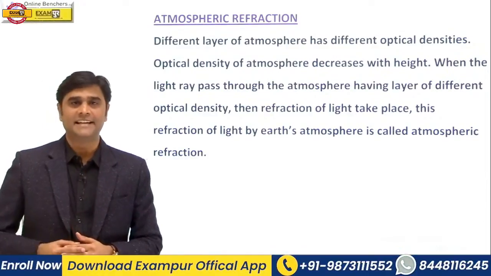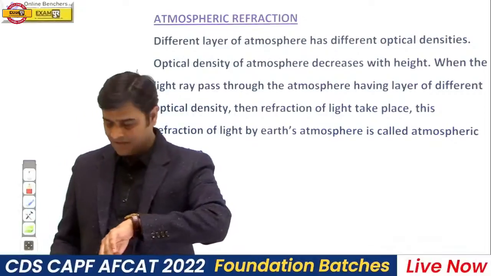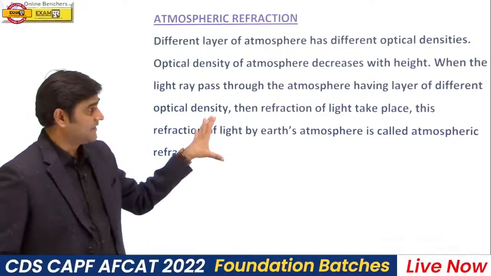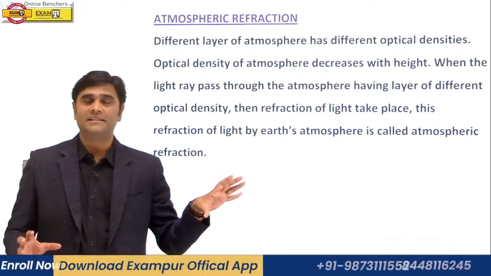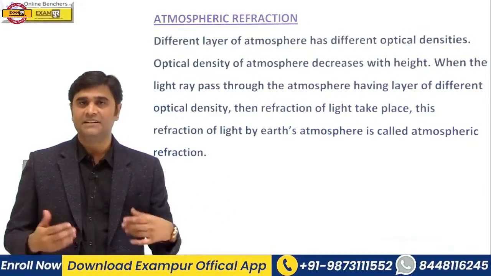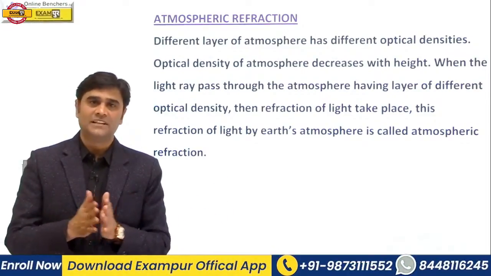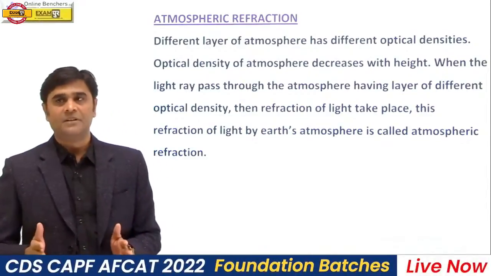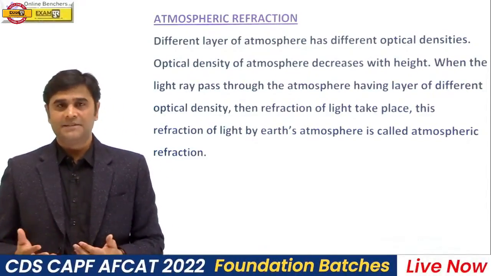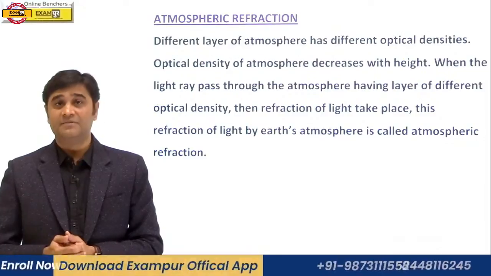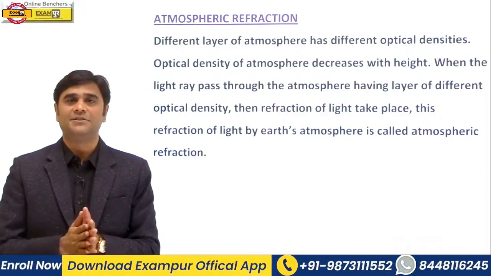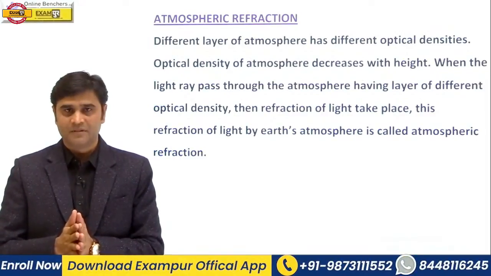So we will discuss atmospheric refraction in the next session, guys. This is very important. Then we will discuss total internal reflection of light, critical angle, refraction through lenses, lens formula, power of lenses. Then we will also discuss some optical instruments.